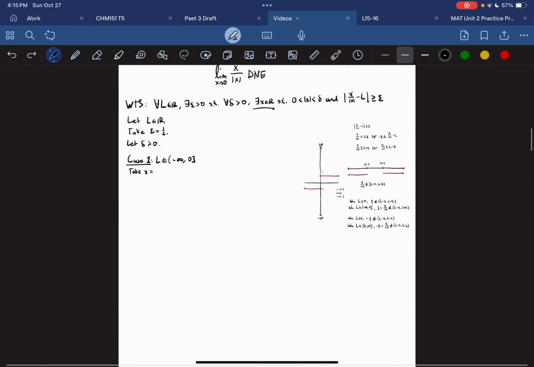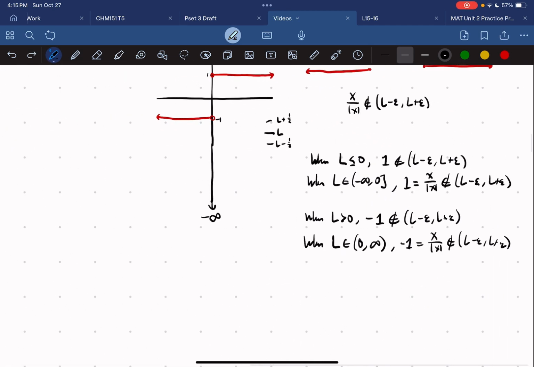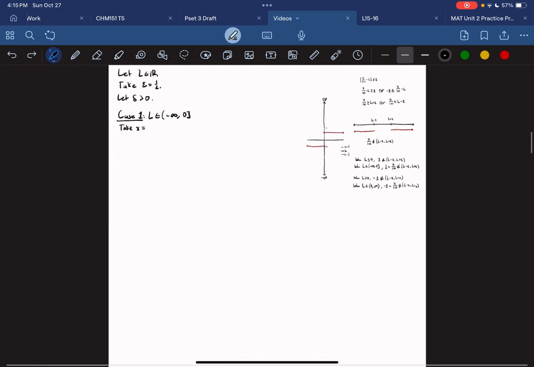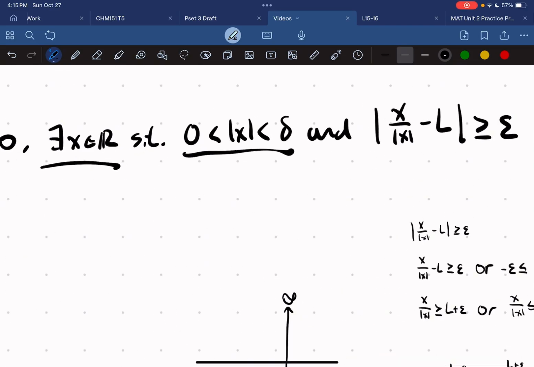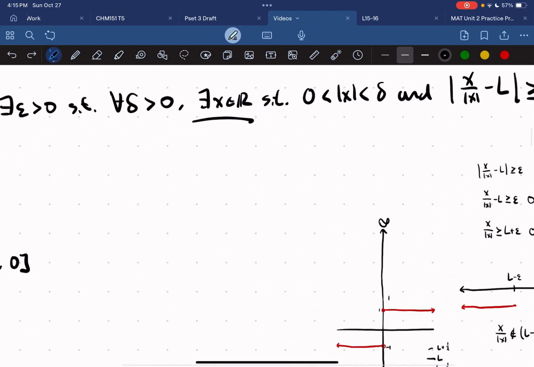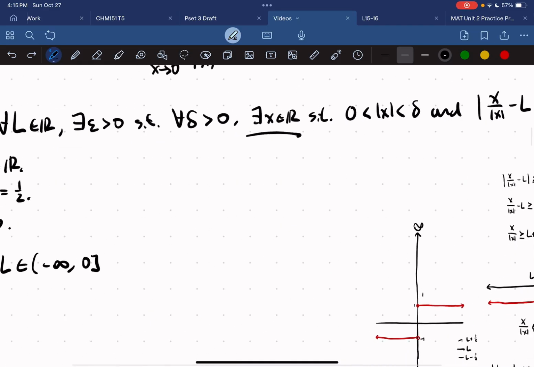Because we know that 1 is not in that interval. But we want x to be positive, but we also want this to be true. So how can we do that? We want x to be positive, but we want x to be smaller than delta. Okay, so delta is greater than 0. So that means delta is positive.